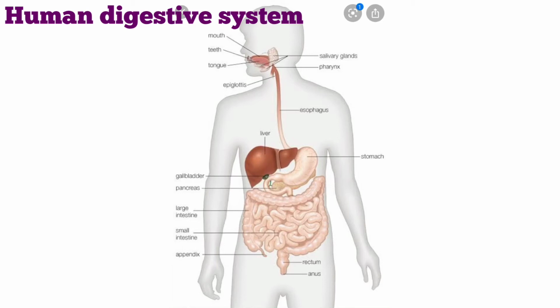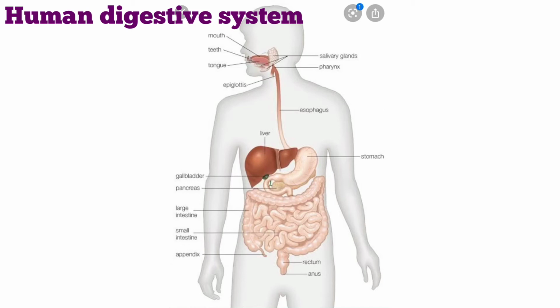Now from the stomach, the food enters the small intestine, where complete digestion takes place, and in this complete digestion the secretions from the liver and pancreas help. The liver secretes bile juice and the pancreas secretes pancreatic juice. Along with this, the walls of the small intestine secrete intestinal juice, which helps in the complete digestion process.